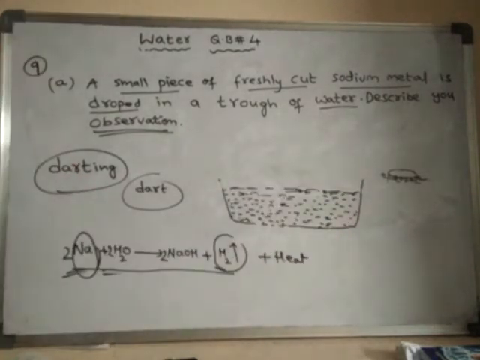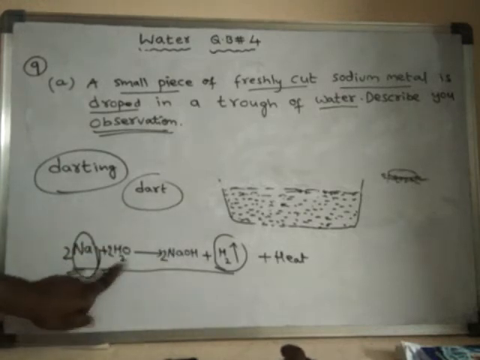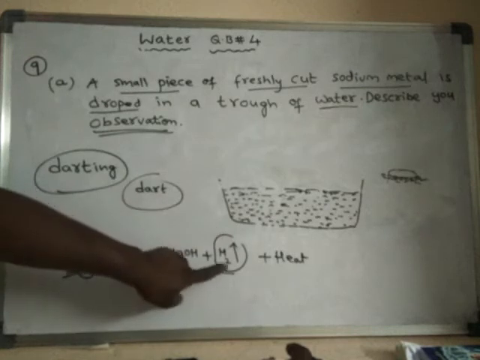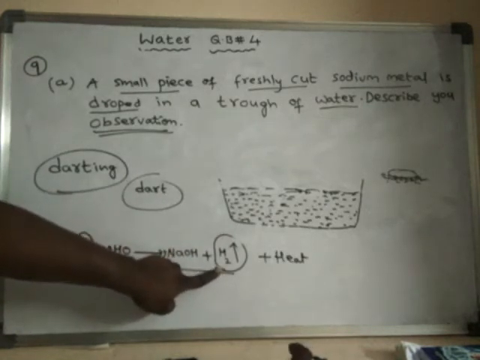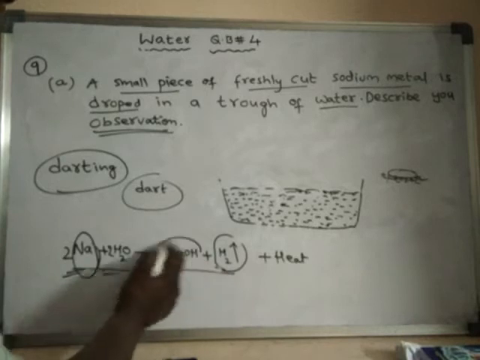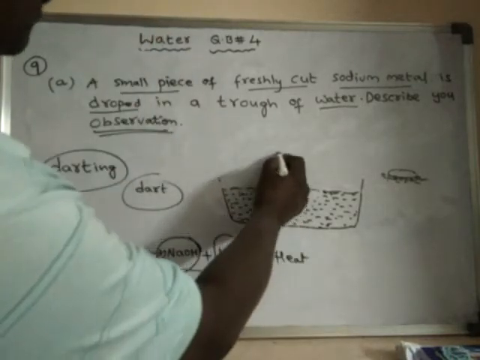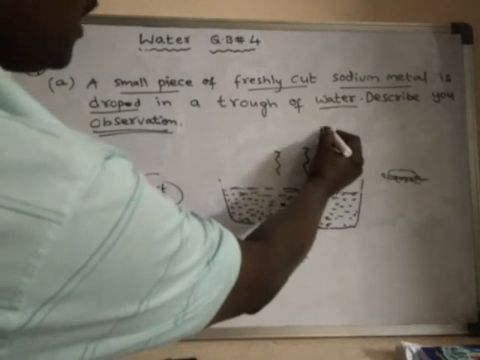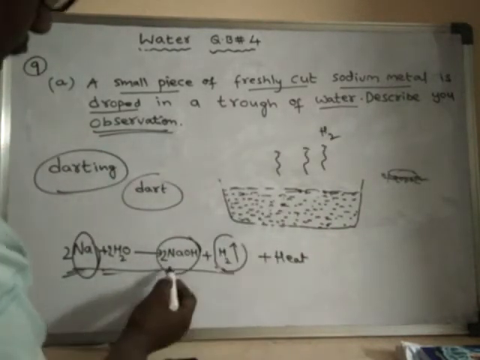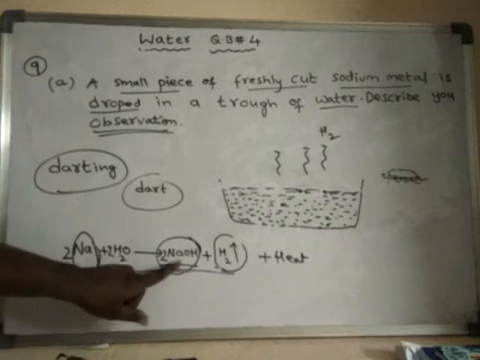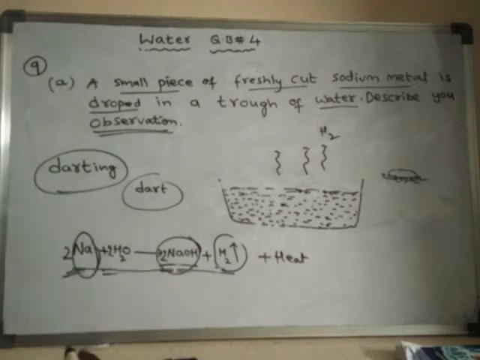Finally the sodium metal will disappear because it keeps on reacting with water, and during that process it is used up continuously, and finally all the sodium metal is used up in the reaction with water. And during that process, what is forming? Hydrogen gas is forming. This hydrogen gas will escape into the atmosphere, and finally the entire water solution will turn into sodium hydroxide solution.